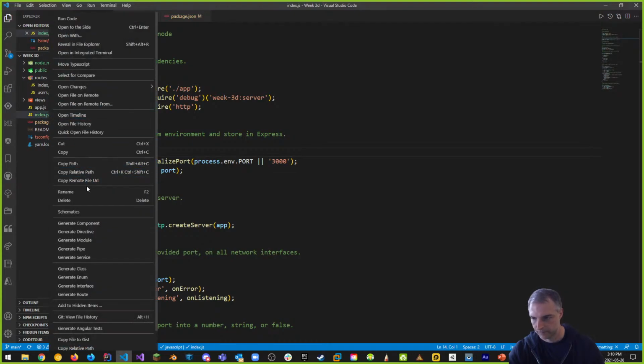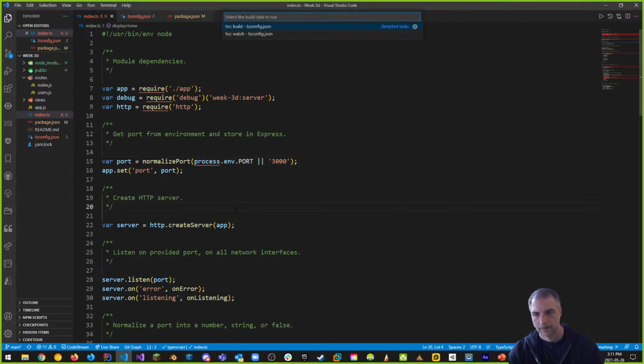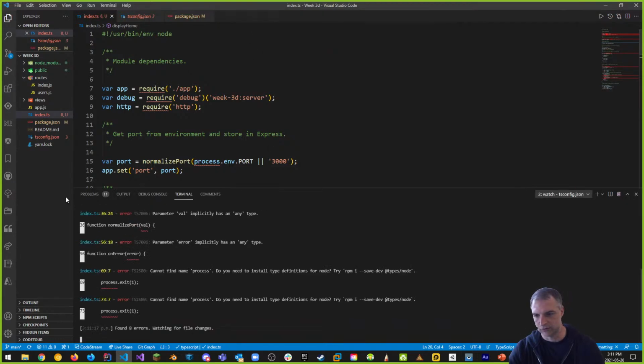So rename. Again, you can follow the video if you don't want to use TypeScript and you want to use JavaScript. Remember, this is an option. But before we go there, I want to do a Control-Shift-B to transpile from index.ts to index.js. So we want to be able to do that first. So again, remember, we need to use Control-Shift-B to transpile. Let's do that. So Control-Shift-B, it's going to take us to this, right? And once I've done that, it's going to start transpiling.